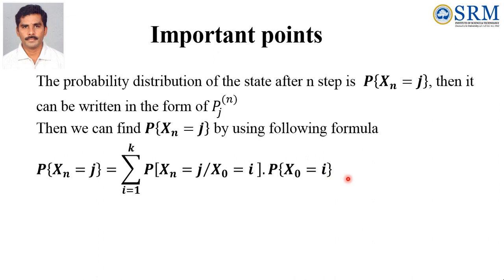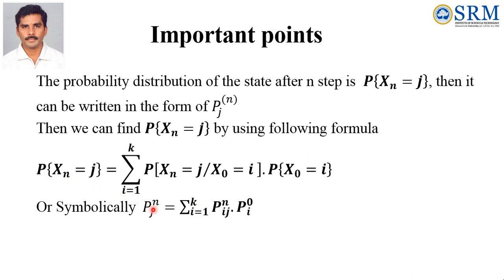It is the formula of probability of A by B. It is like conditional probability. It is a Markov chain. Probability of Xn equal to j given X0 equal to i, into P of X0 equal to i. So how can we convert this into the symbolic format?